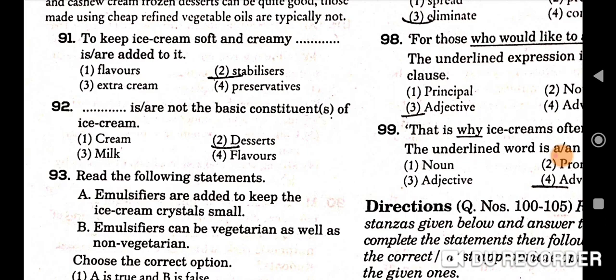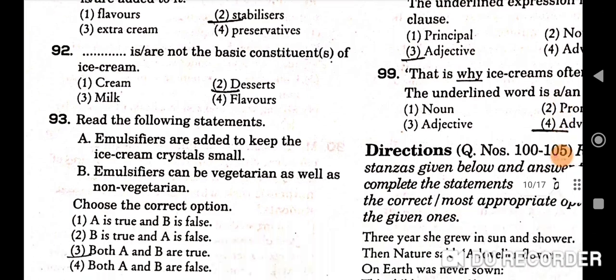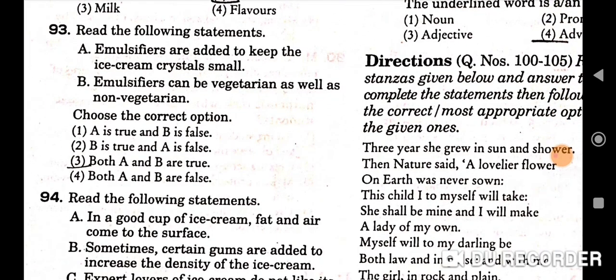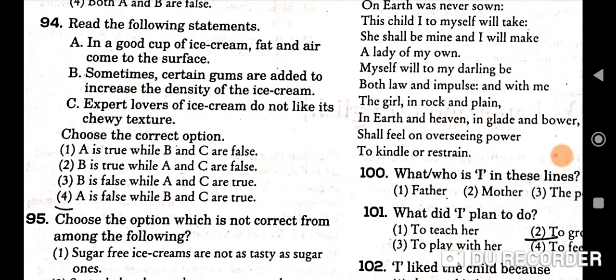So to keep ice cream soft and creamy, dash are added to it: stabilizers. You will find all the answers in the paragraph itself. Dash are not the basic constituents of the ice cream desserts. Next is, read the following statements. A, emulsifiers are added to keep the ice cream crystals small. B, emulsifiers can be vegetarian as well as non-vegetarian. So both A and B are true. Next question is, read the following statements. A, in a good cup of ice cream, fat and air come to the surface. B, sometimes certain gums are added to increase the density of the ice cream. C, expert lovers of ice cream do not like its chewy texture. So A is false while B and C are true. Fourth is the correct option here.